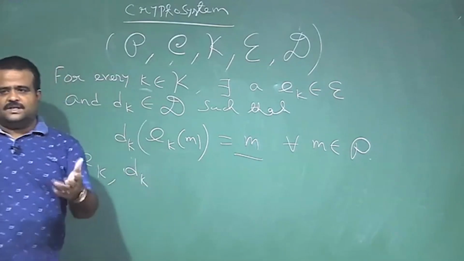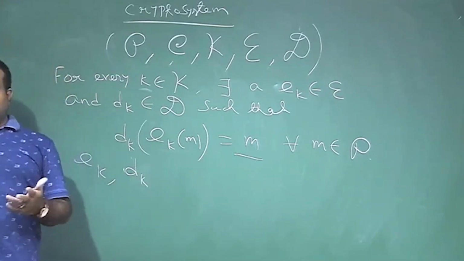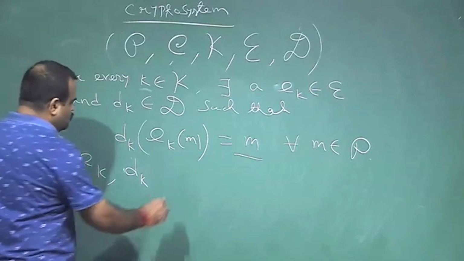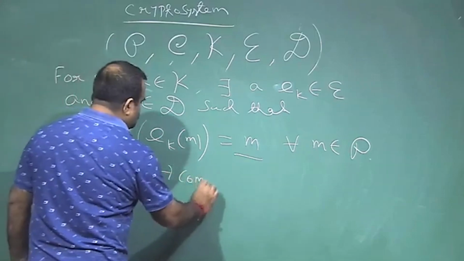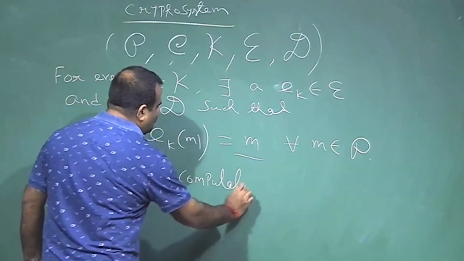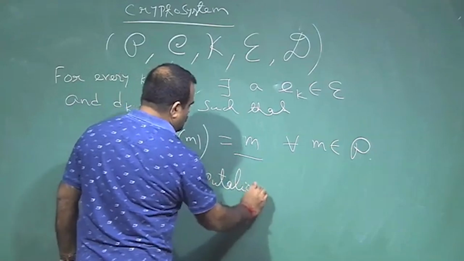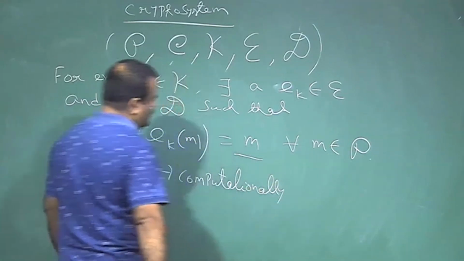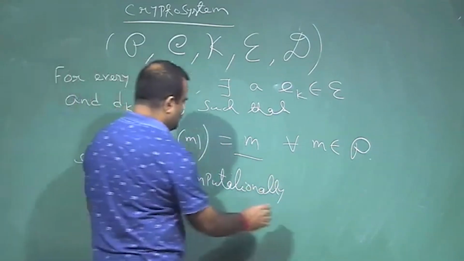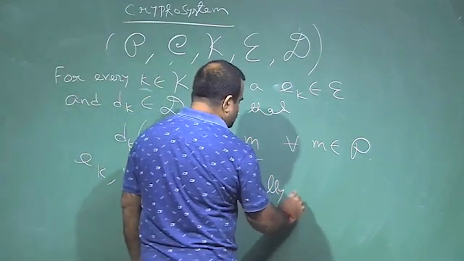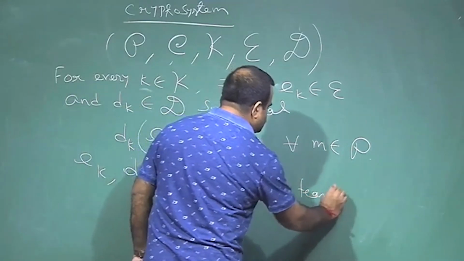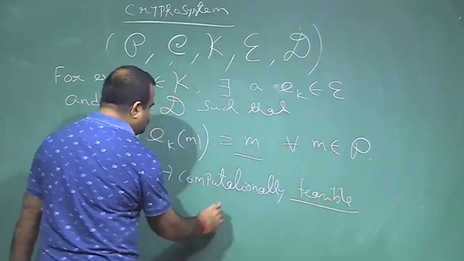And these functions, E k and D k, should all be computationally feasible. I mean, it should not be very hard to compute. That means, it should be a polynomial function.